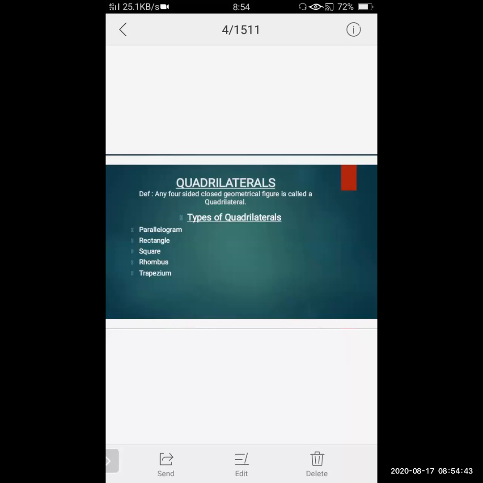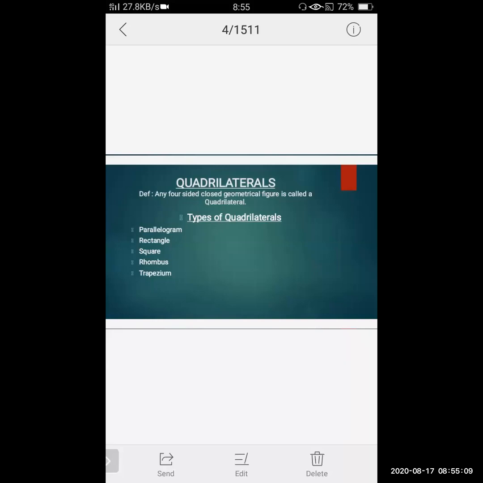Now the first one is parallelogram. In the word parallelogram itself, the word parallel comes. Yes or no? So a quadrilateral which has opposite sides parallel is called a parallelogram.